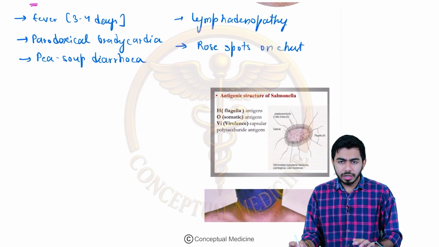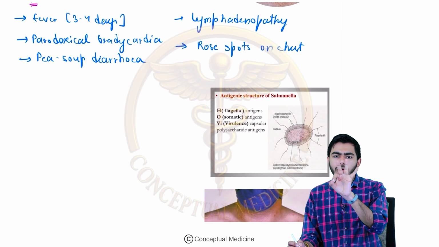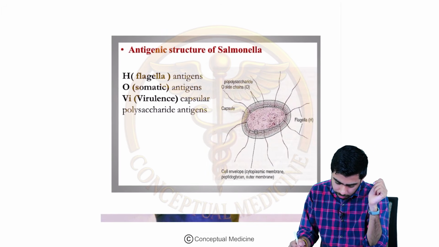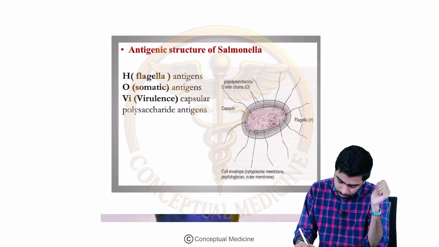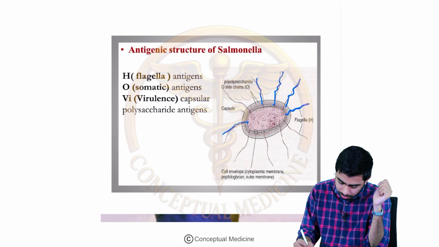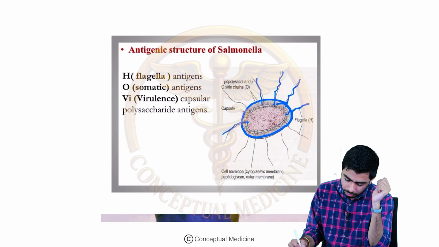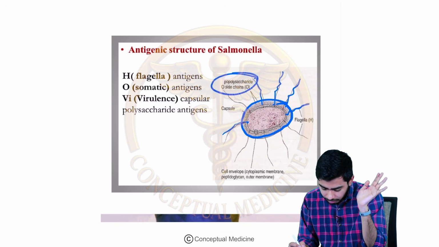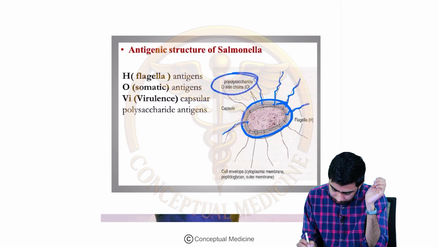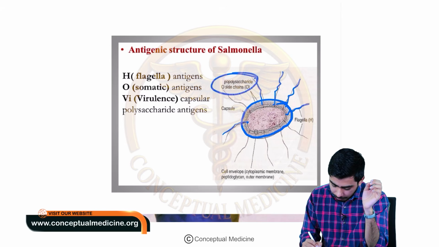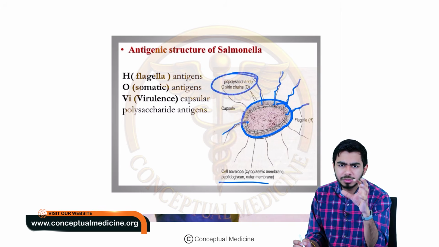Okay, once you understood that, now Salmonella typhi has 3 types of important antigen, right? So let's talk about the antigens over here. Look at this. First of all, again guys, these are what? Flagella, right? So Salmonella typhi has flagella. It is covered with a thick capsule, and it has chains. What kind of chains? It has polysaccharide chains. Okay, and the membrane of the cytoplasm over here is made up of peptidoglycan. So the cell envelope is made up of peptidoglycan.